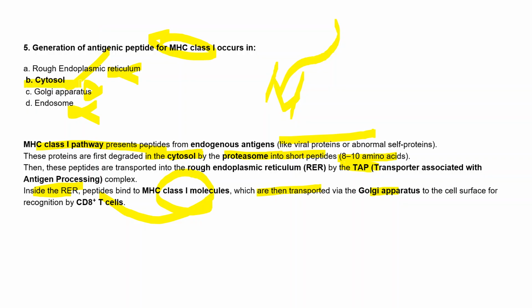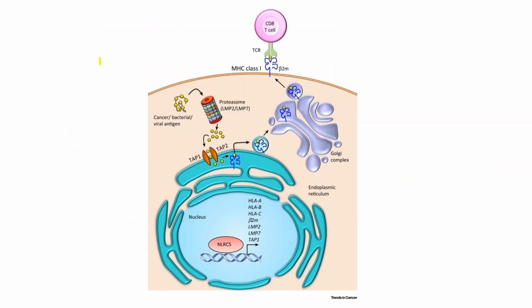So you were right. Moving to this, it is the same thing, how MHC class 1 presentation happens. This is the proteasome, with LMP2 and LMP7 types. Here, cancer cell, bacteria cell, and viral antigen all come under this. We can see that it is converted into peptides, which go through the two receptors TAP1 and TAP2, or we call it TAP. Through that TAP, it goes inside the endoplasmic reticulum and Golgi, and then is further processed.